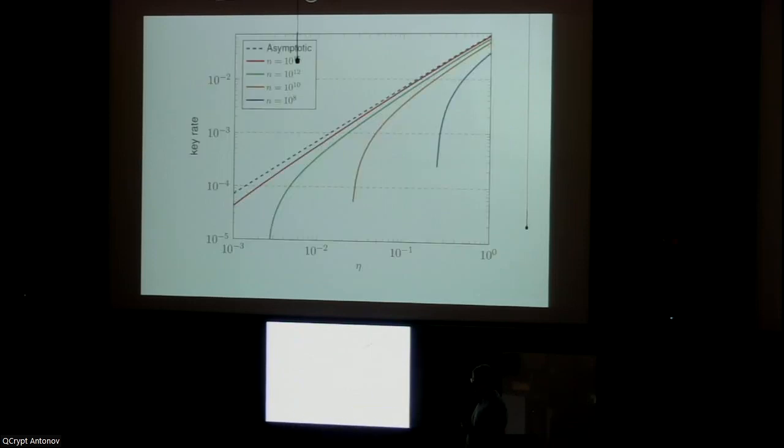So the first one is we get key rates. So here in the dotted line, you see the asymptotic key rate. We observe that it scales linearly as a function of the transmittance. This is in agreement with known upper bounds on the scaling of these sorts of key rates for standard prepare-and-measure protocols. And we of course also see that as the number of rounds increases, it approaches the asymptotic key rate as you would expect.